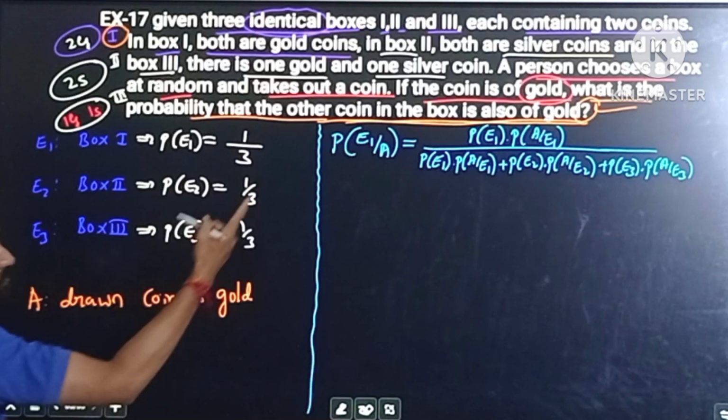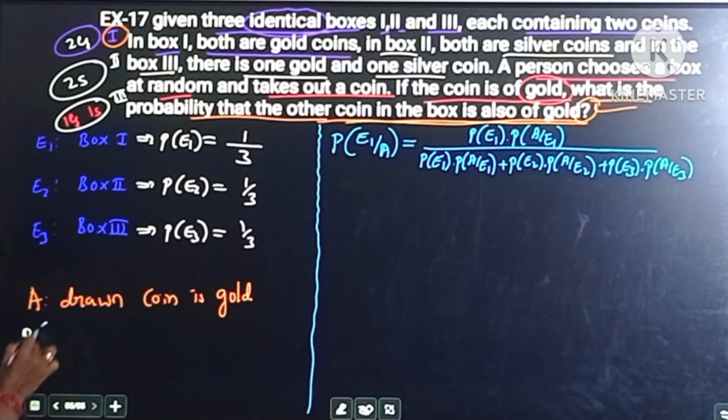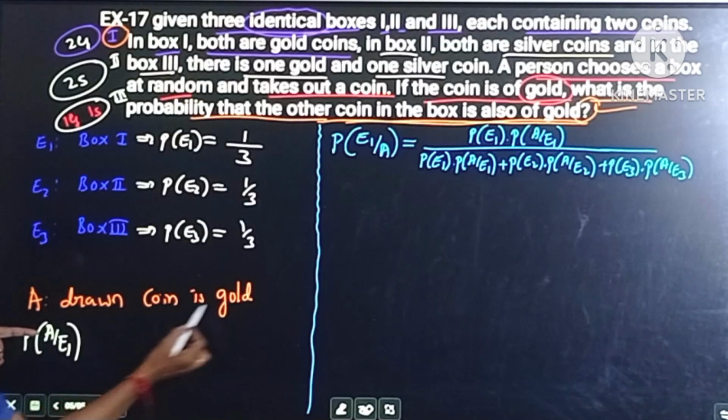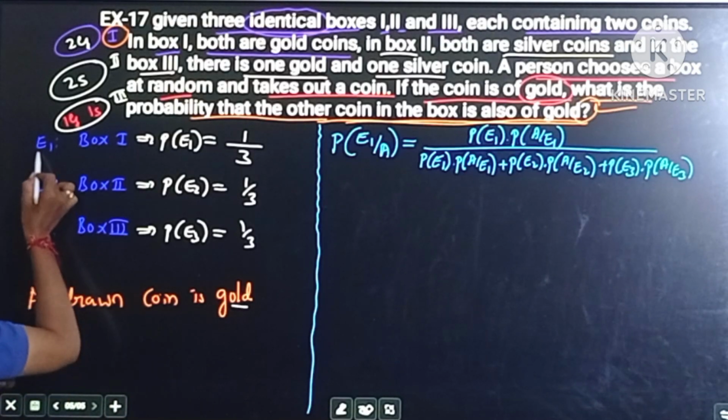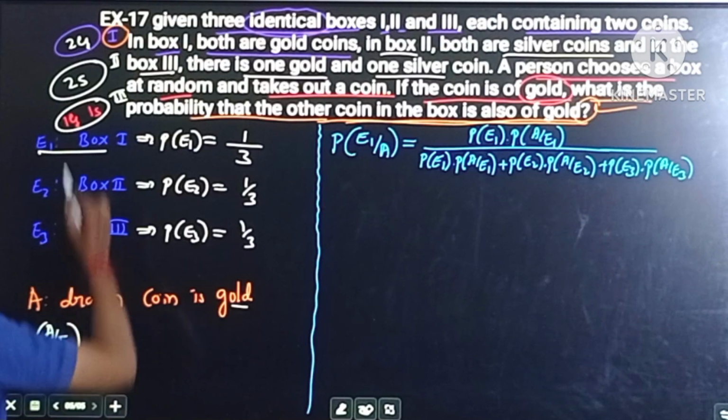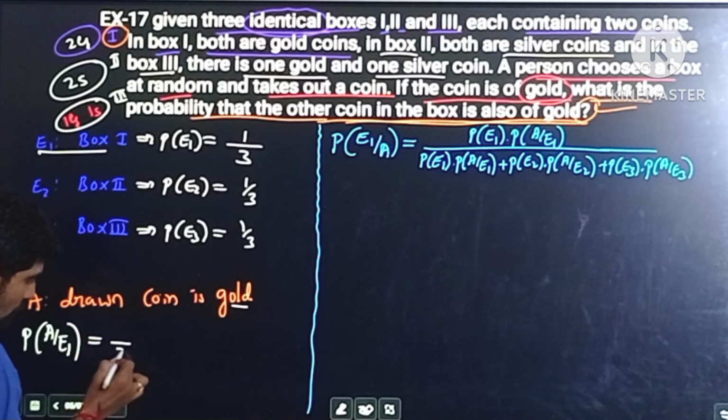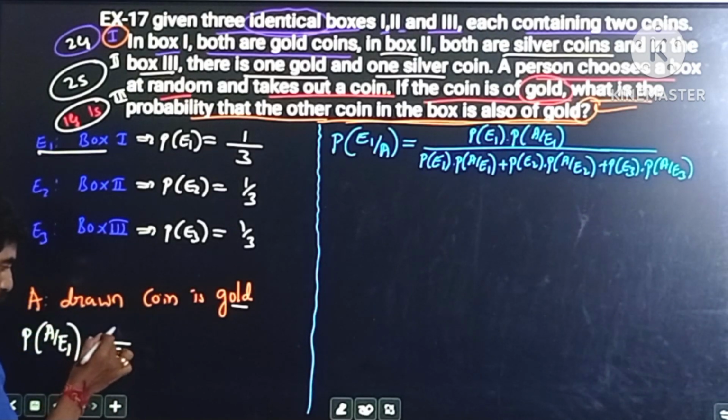Now we need what? Probability of A by E1. Probability of A by E1 means probability of gold coins in first box. Total number of coins in the box is 2. Out of 2, there exist 2 gold coins. Therefore, 2 by 2 is the probability of A by E1, which is equal to 1.